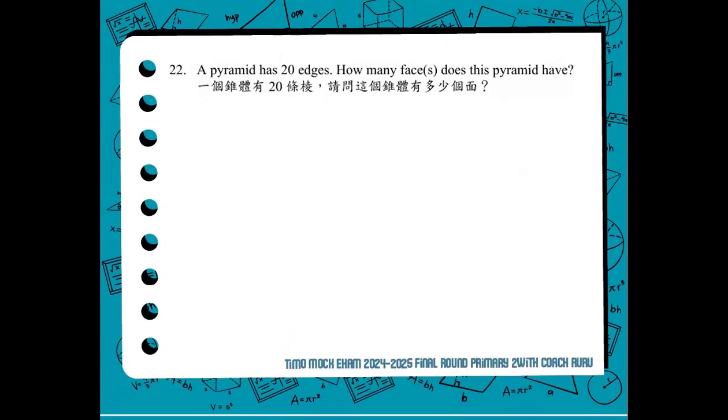Number 22. A pyramid has 20 edges. How many faces does this pyramid have? So let's recall the formula for getting the number of faces. To get the number of faces, you take the edges, divide by 2, which is equal to n, then n plus 1.